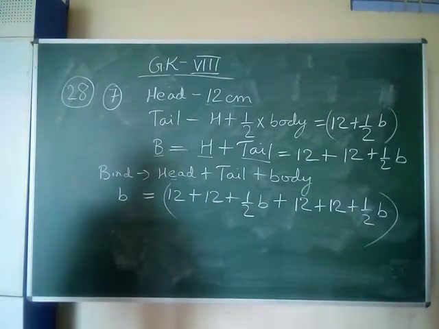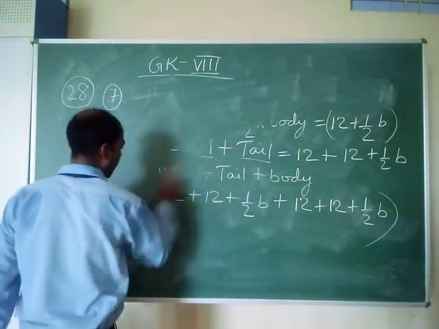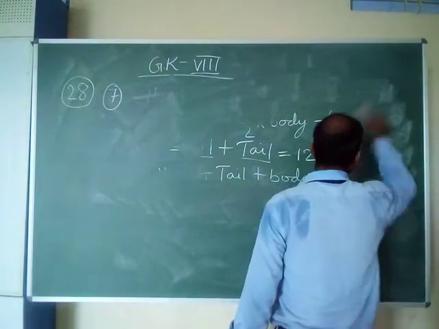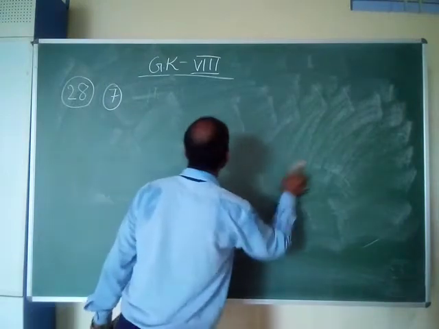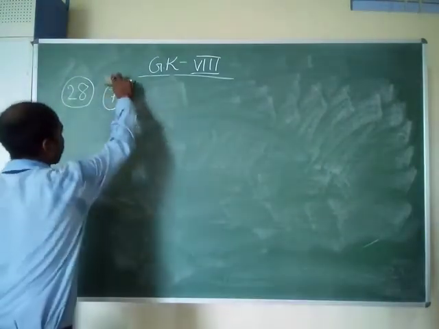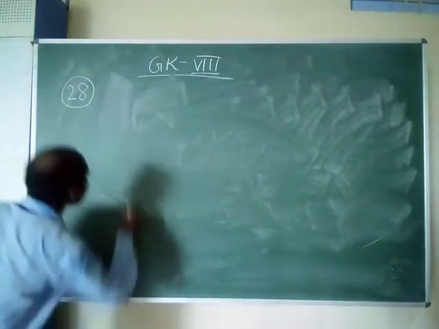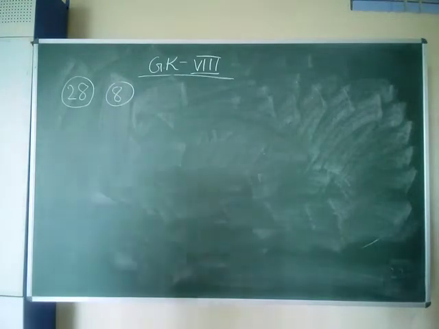Question number 8 says, a student got thrice as many sums right as he got wrong.